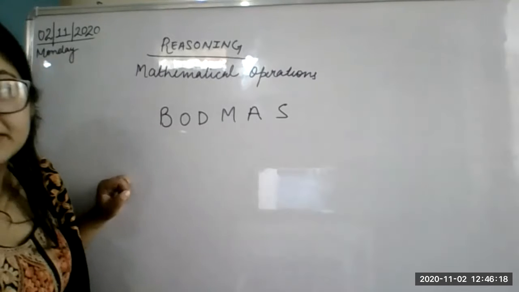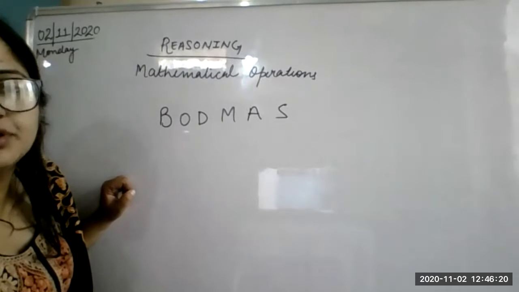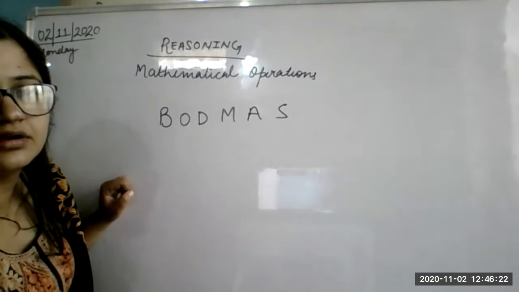Okay, can anyone tell me the full form of BODMAS? Okay, Rihansh?